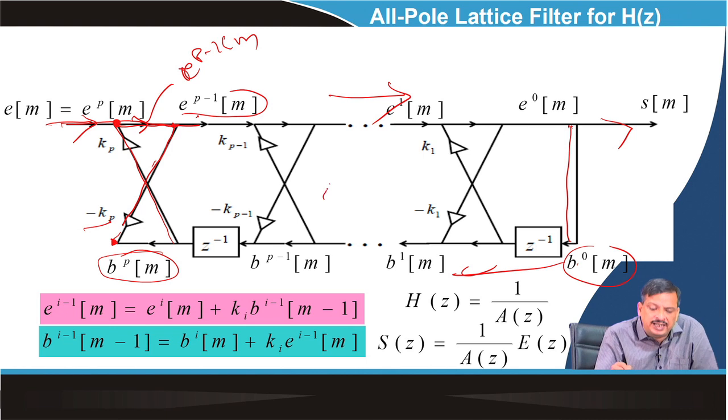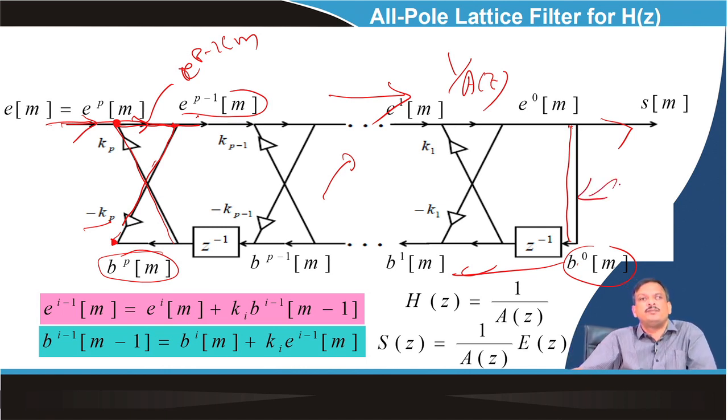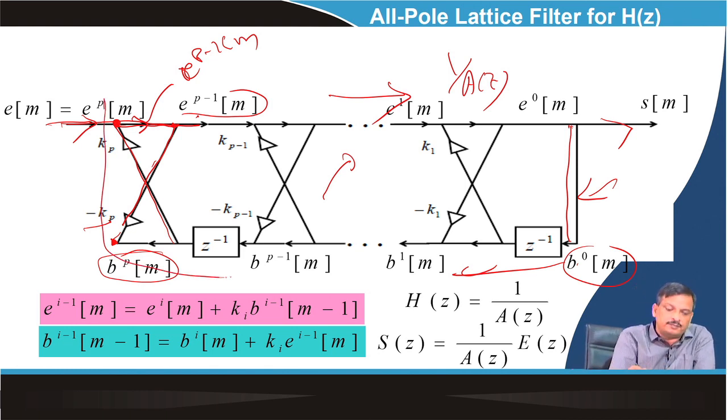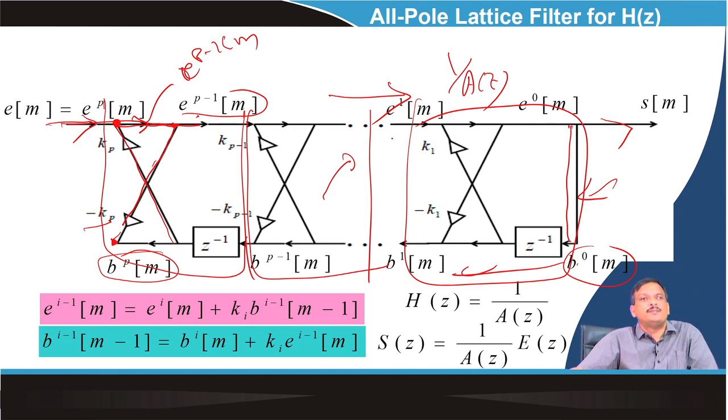So why am I implementing this? I am implementing 1 by Az. First I implemented Az, now I am implementing 1 by Az. Understand? Again it is also a lattice. One lattice.